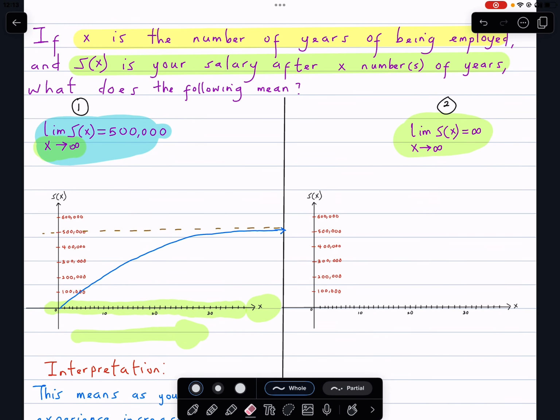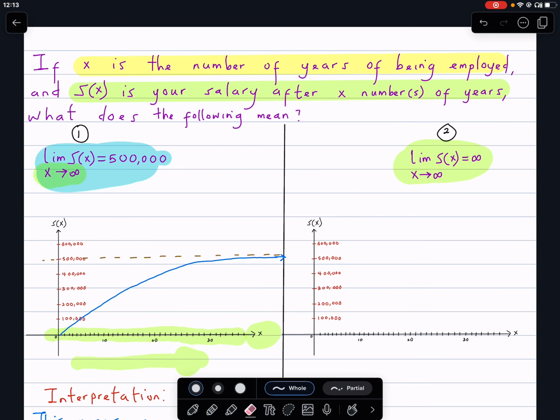In mathematics, number two is the way we say it: the limit of s of x as x approaches infinity is equal to infinity. But if x is the number of years of being employed and s of x is my salary, and that limit is equal to infinity, what does this mean? It means that as I increase my number of years of being employed, or increase my experience, my salary will just keep growing without bound.